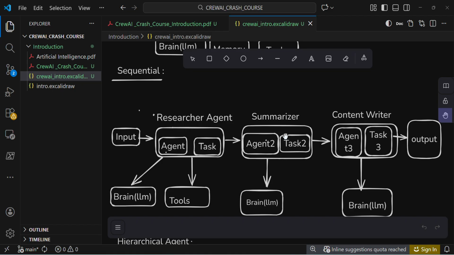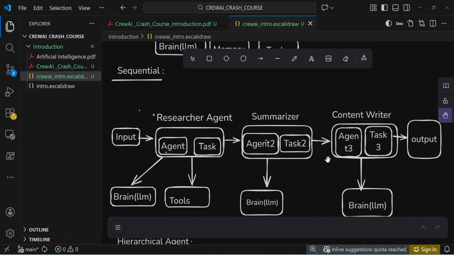The summarizer agent, using its brain, will fetch the key related contents to the next content writer agent. The content writer agent, using the topic, will write the blog or the content for us. These agents can communicate and collaborate with each other.